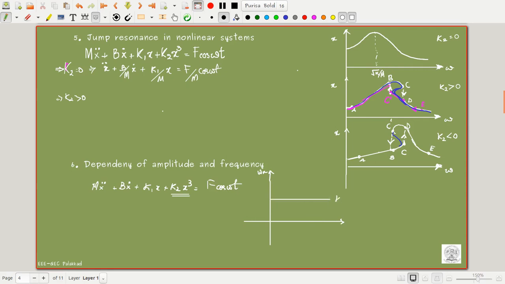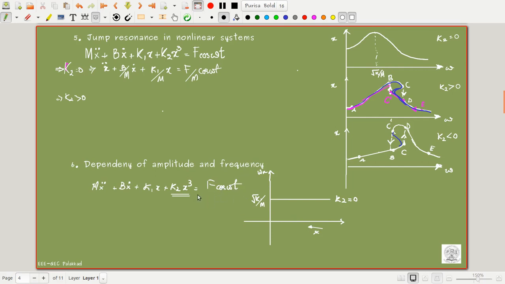So this is K2 equal to 0. When K2 equal to 0, we have a linear spring. Here it will always be k1 by m. It is a constant here. There is no change with the change in magnitude of x, whatever value of x we have. When we try to decrease the value of x also, this frequency of oscillation does not change. It is independent of the amplitude of oscillation.